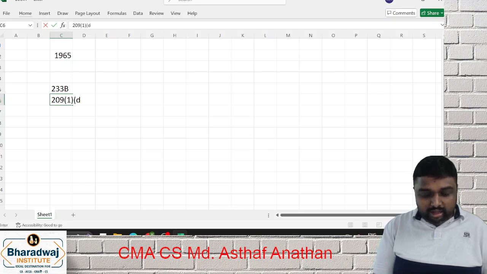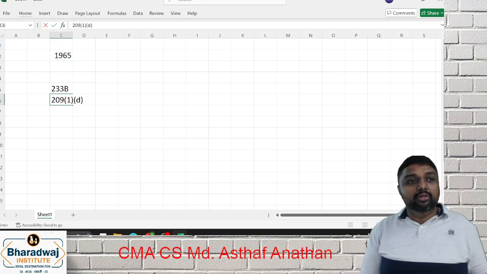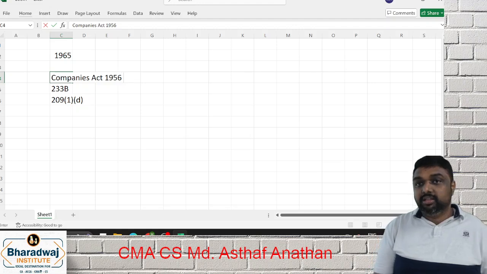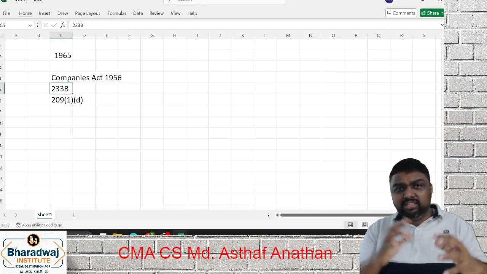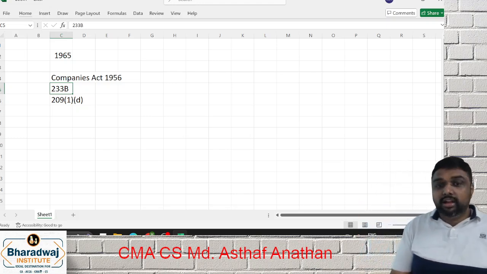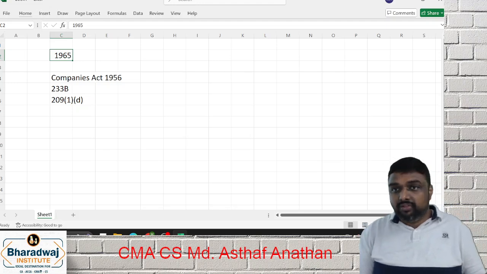This is very rarely asked and has no relevance now, but anyway, I am just highlighting it. This is under the Companies Act 1956. Because Section A mostly has 2-mark questions, that is how we are discussing it. The cost audit was applicable from the year 1965.